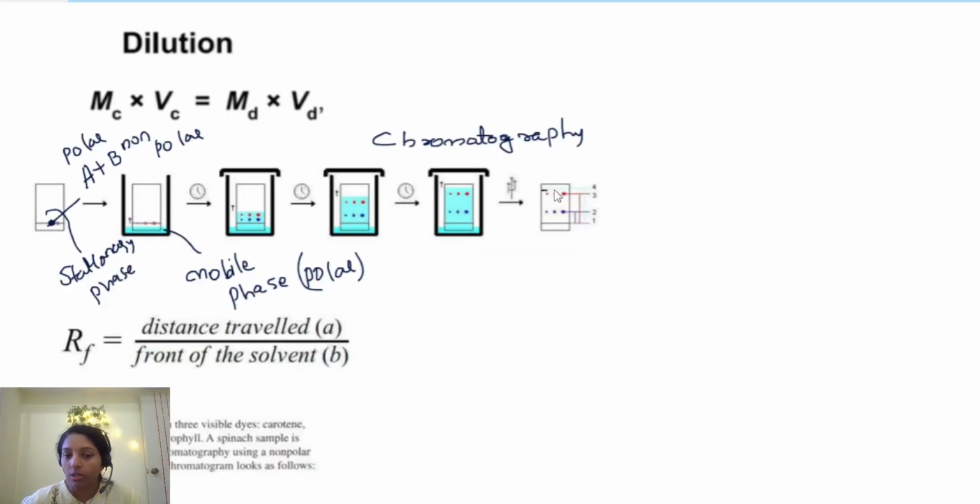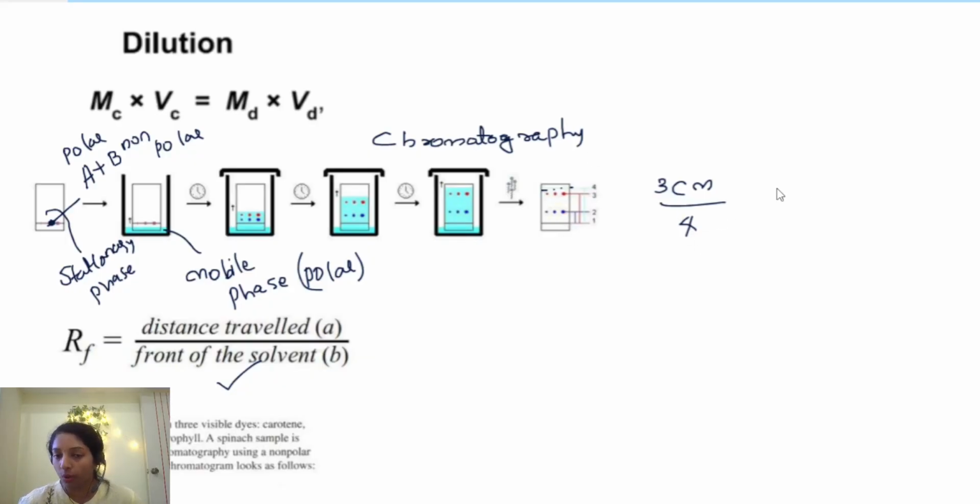Okay. So for this solvent, how much distance it traveled, that is what we call distance traveled. The ending point is called the solvent front. So the solvent front distance should be the bottom, and on the top you can write how much distance is traveled by that component. In this case I am taking 3 centimeter by A and 4 centimeter by the solvent.